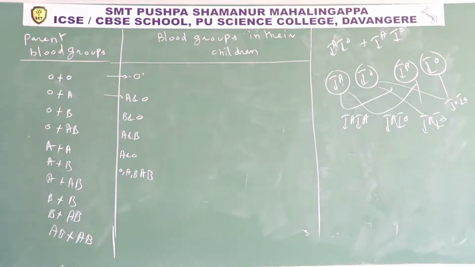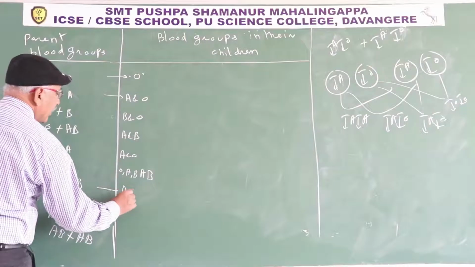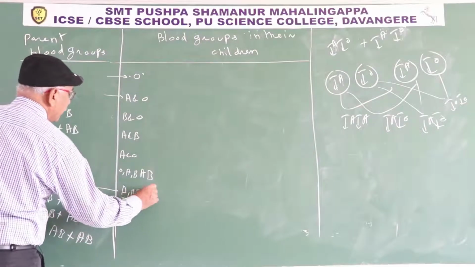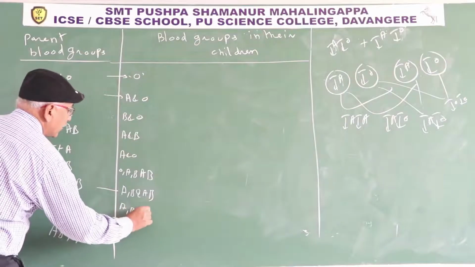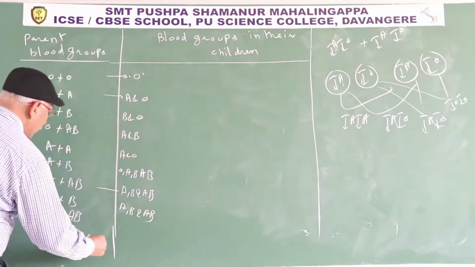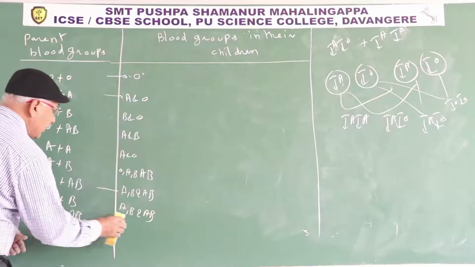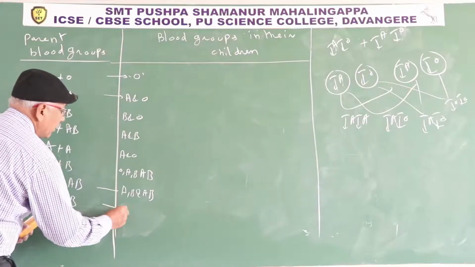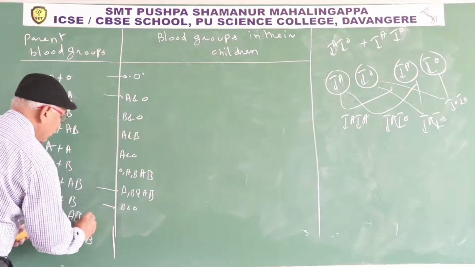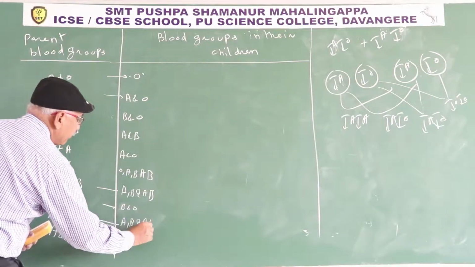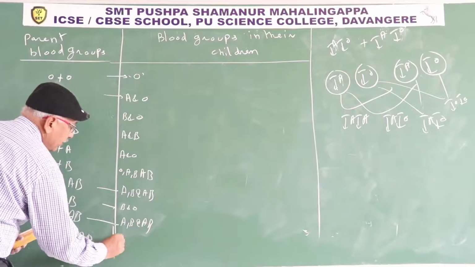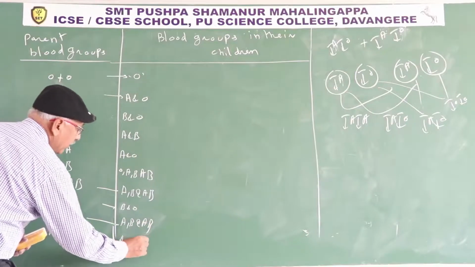One parent is heterozygous A, another parent is heterozygous B. In this manner you practice A, B and AB. B and B, that is B and O. B and AB, AB and AB.